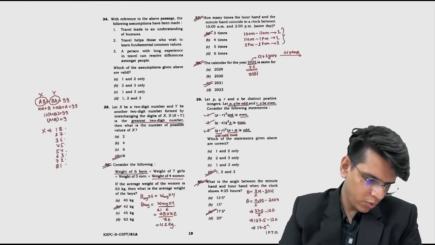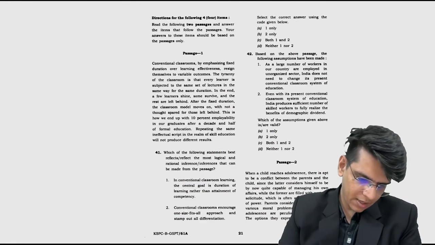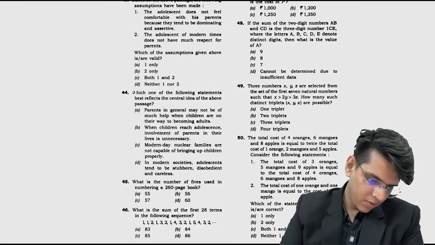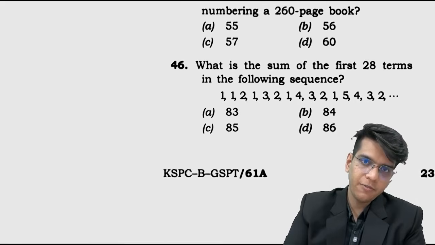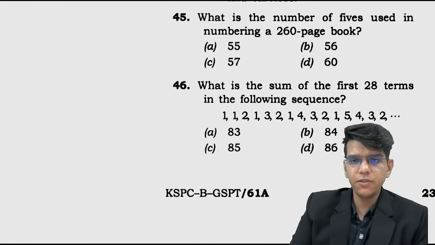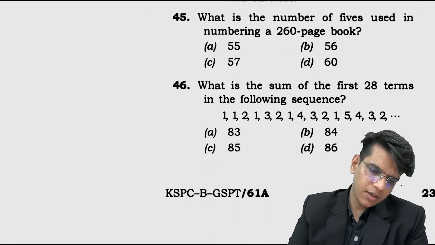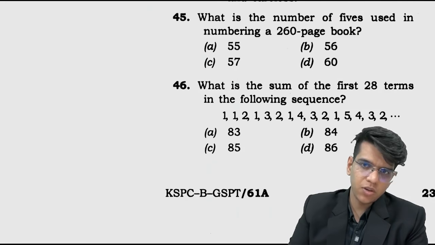We have seen up to यहाँ पे 40 तक हमने क्वांट एंड रीजनिंग कर लिया है. लेट्स सी दिस. सो क्वेश्चन नंबर 45 है ना. हम ना क्वेश्चन नंबर 45 इज अबाउट काउंटिंग. So we have to find what is the number of fives used in numbering a 260 page book. Now this is a good question.